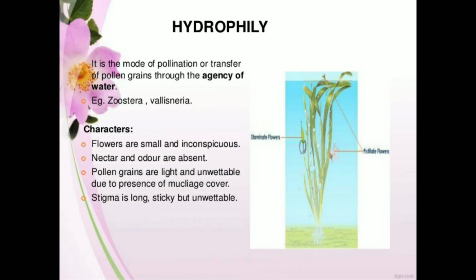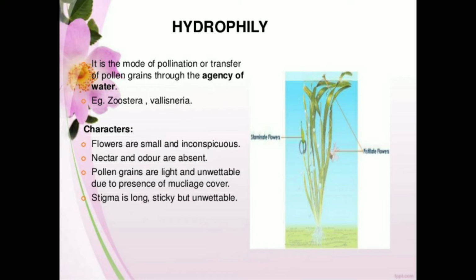Okay, so next we'll go to hydrophily, which means here water is the agent of pollination. Examples are Zostera and Vallisneria. These two are aquatic plants, plants which are present in water. All plants have their specific kind of pollinators.